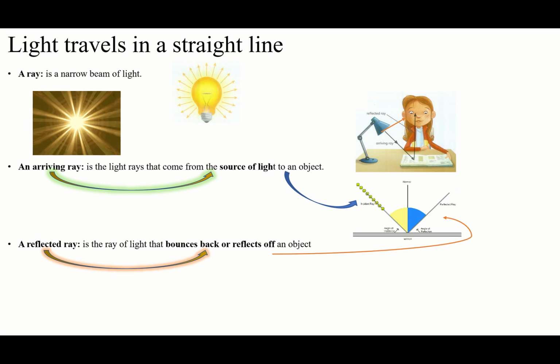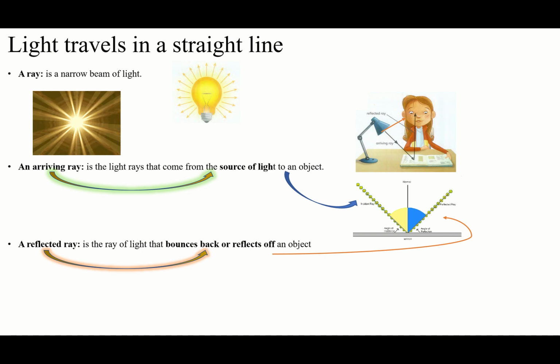Let's not just give the names. We can say object, any objects. So that's so easy. The first light that comes from the source is the arriving ray. This is the first light that comes from the source. After the first light, others that come from different barriers, from different objects, will be reflected ray.